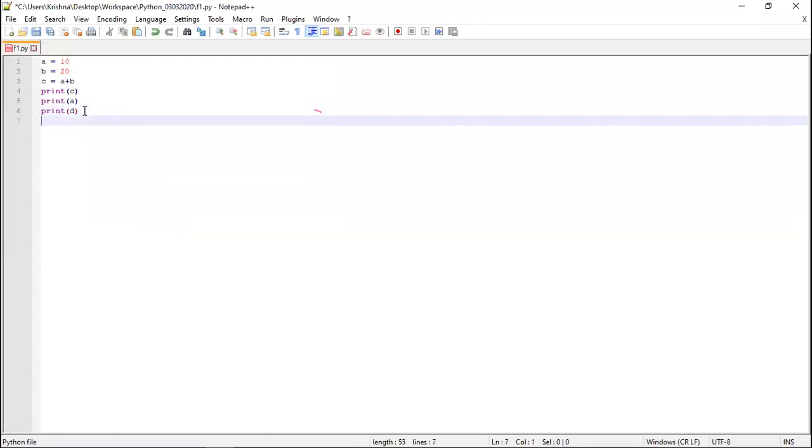To cross verify, I will write print b after it. If I compile this code, since there is no syntax error, it will compile fine, meaning it will create the bytecode. Now, when I run that bytecode, I give it to the interpreter and it creates the machine code.